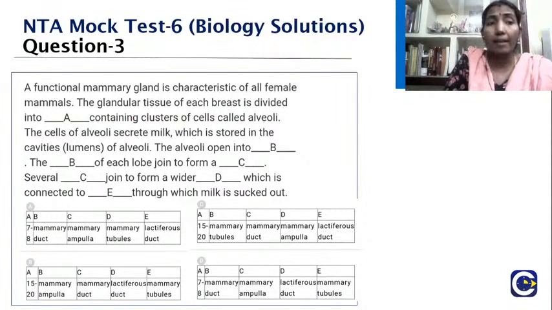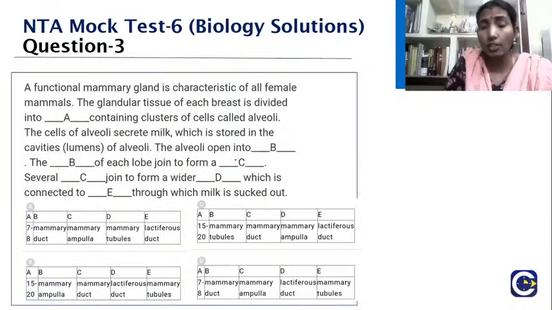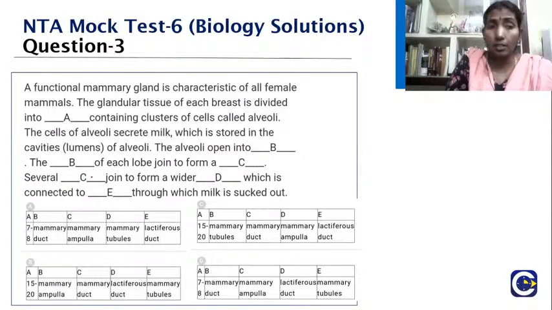The cells of alveoli secrete milk which is stored in the cavity, that is the lumens of alveoli. The alveoli open into B dash. The B option of each lobe join to form a dash, that is the C option, and then several dash, that is option C, join to form a wider dash, option D, which is connected to dash, that is the option E, through which milk is sucked out.